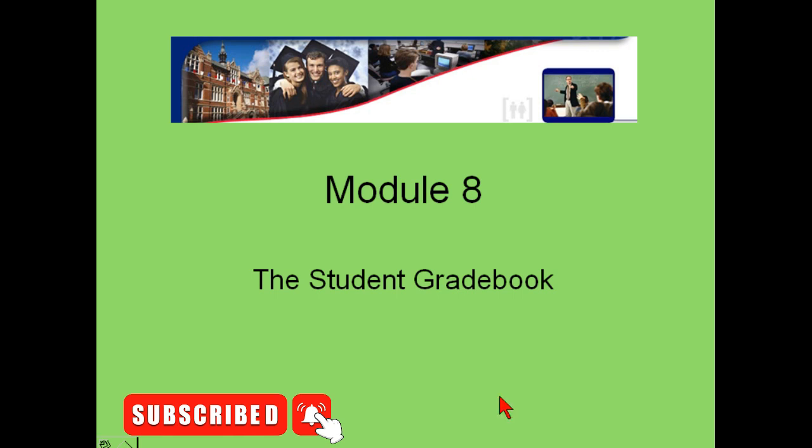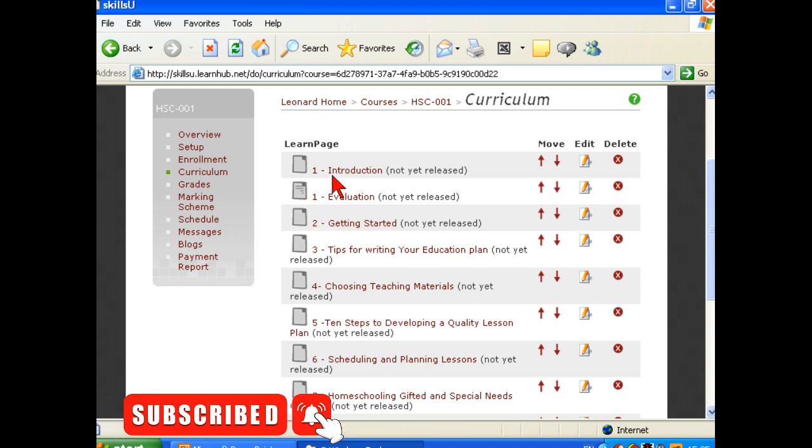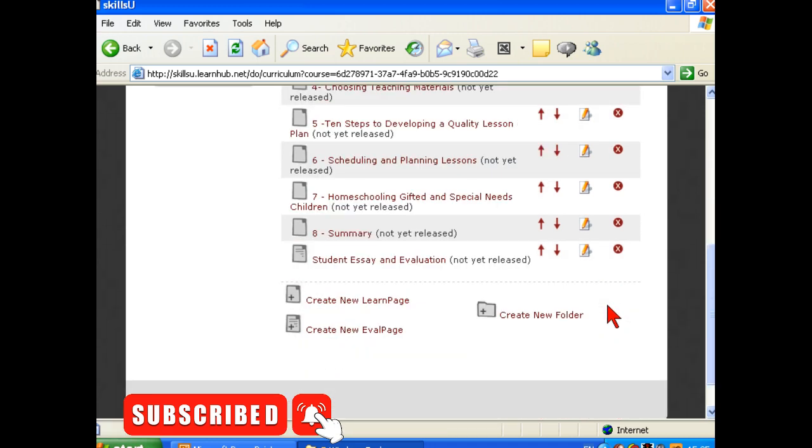Well, we've set up our teaching modules, our individual learn pages, and you've seen how to set up a couple of evaluation pages. And you may want to put those after each module or have one at the end like I have. I have one near the beginning and one at the end. We're now going to set up the gradebook, and this is a very simple task and a delight. Here we are at our curriculum, and as you can see we've got our introduction and evaluation, our first one, and we've got our summary and student essay and evaluation.